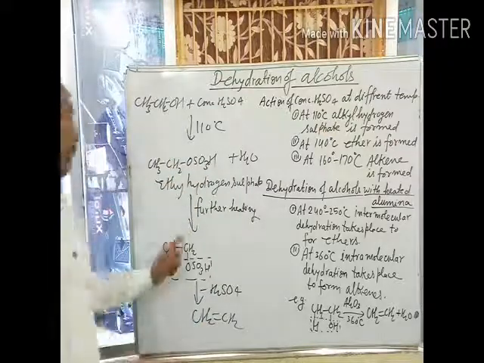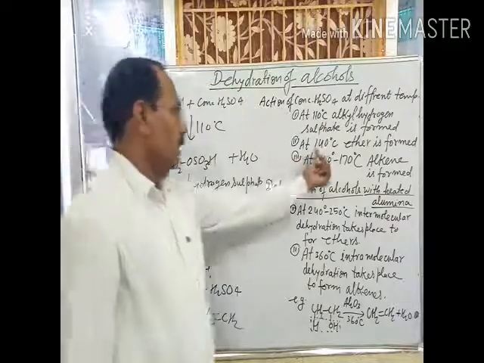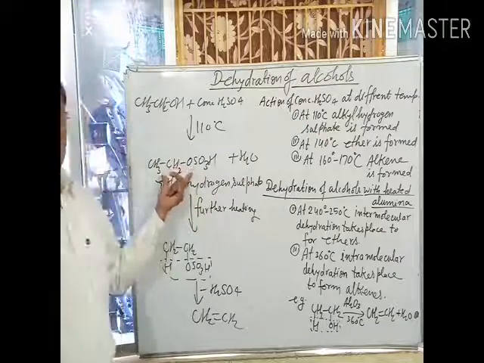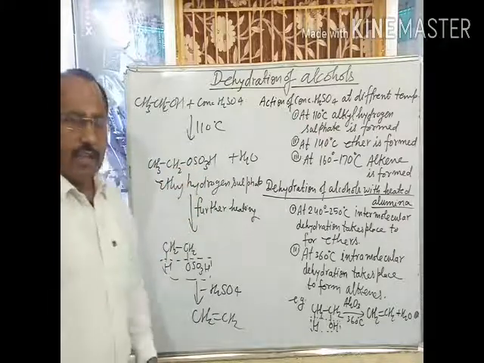Okay. If the temperature is maintained at 140 degrees Celsius, then two molecules of ethyl hydrogen sulfate give diethyl ether.